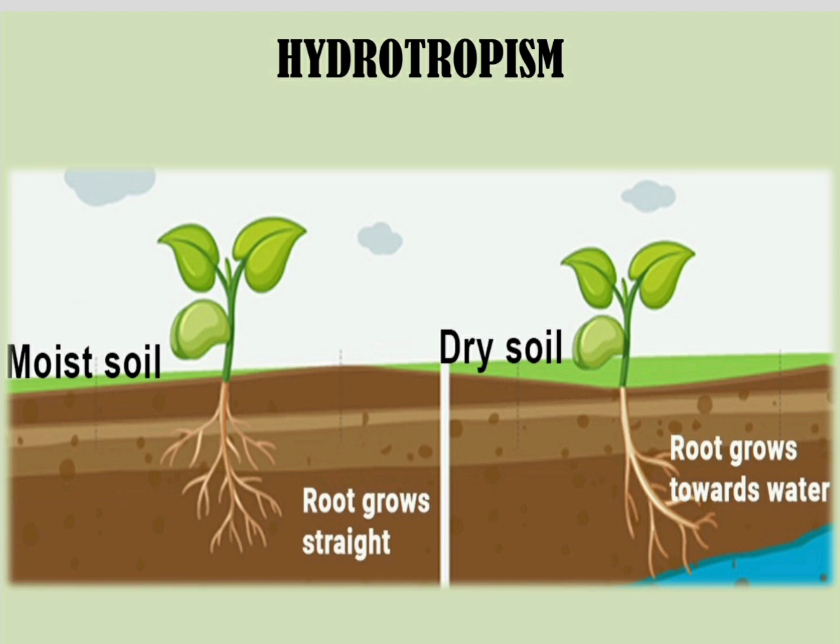But in the second part of the picture, you see that the soil is dry and there is water which is there underground. So what will happen is that the roots will start growing towards the direction of the water. The roots are not growing straight in that second picture. The roots are moving towards the direction of the water. So when certain parts of the plant move towards water, that type of movement is called hydrotropism.